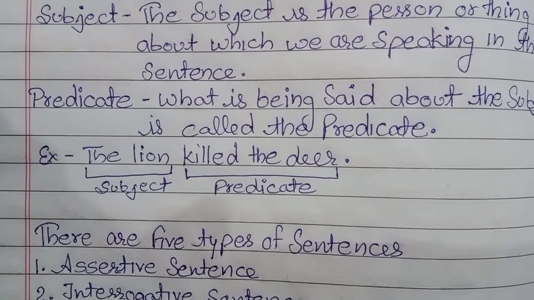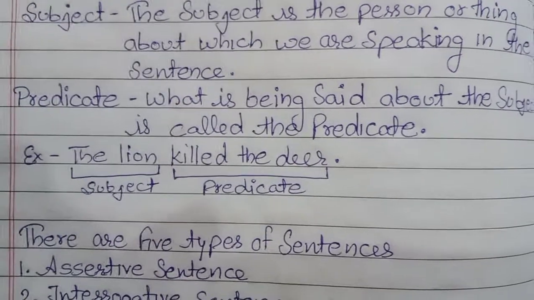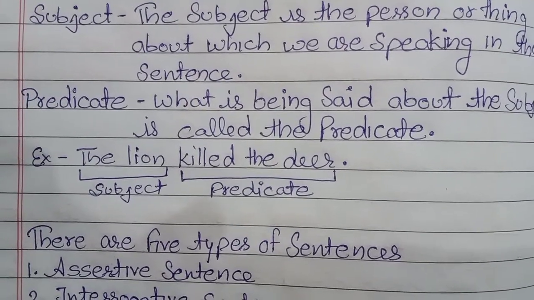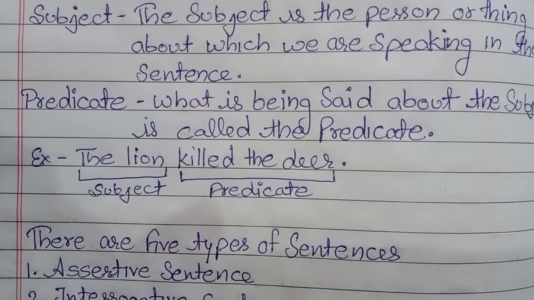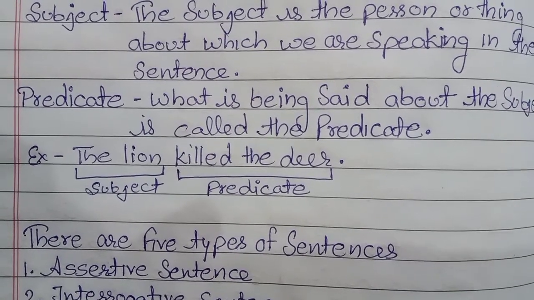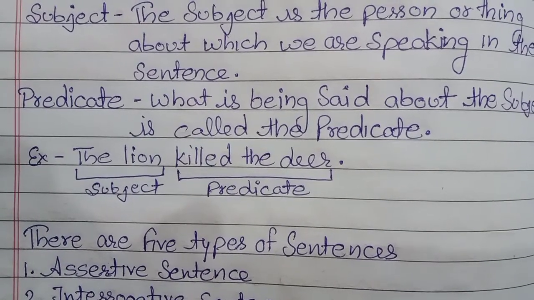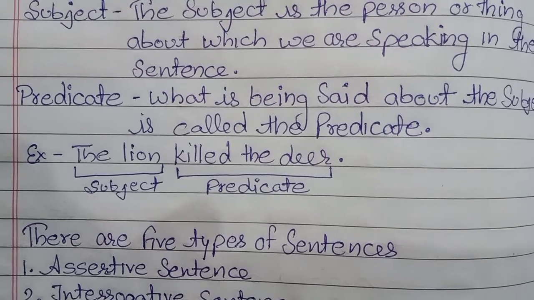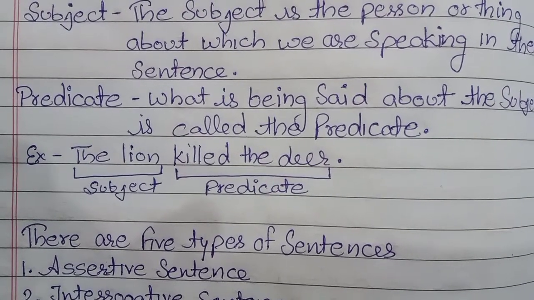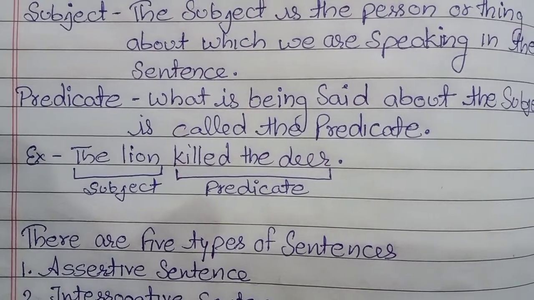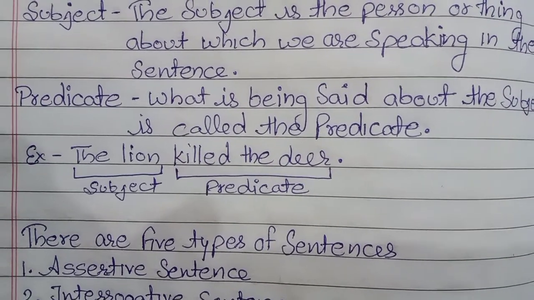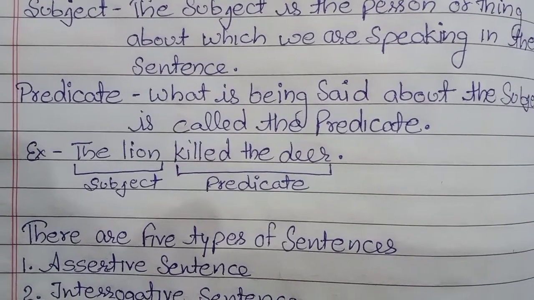Whenever you are going to do the work, you don't need to write down the full spelling of subject. You just put one initial like S, I understand that that is the subject, and for the predicate you have to put the initial P. That means it's a predicate section, right?